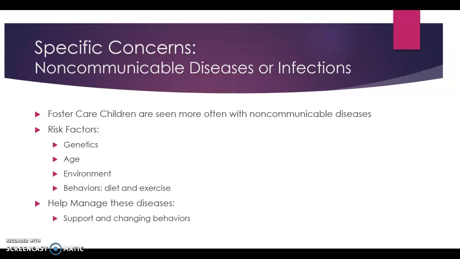Preventing these is difficult in foster care children because the children enter foster care at various different ages, and what happens to the children before this time is hard to fix. What foster care can do is to help manage these diseases when the child is in foster care. Managing them includes providing support to the children, allowing them and helping them to seek medical care, and even helping fix some of the behaviors that can help minimize their risks, such as their diet or exercise.